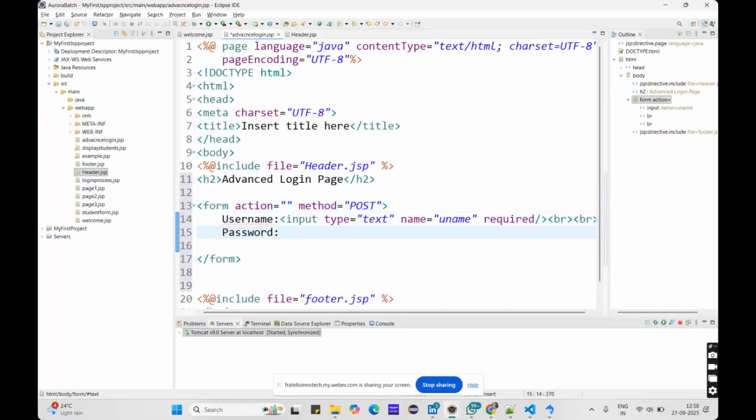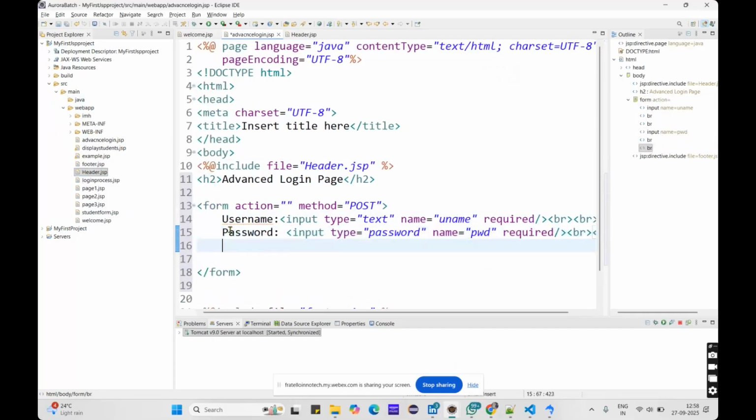Okay, password. For that, let me take the input tag, and we have a type of password, right? So we have to use the type of password, and let me give the name as pwd and a required field. Okay, so let me end this and use the break tags.